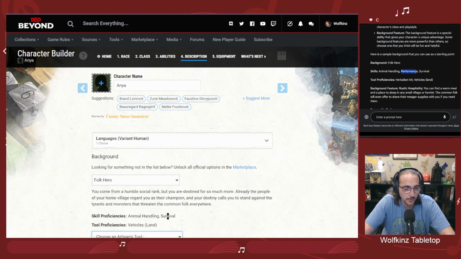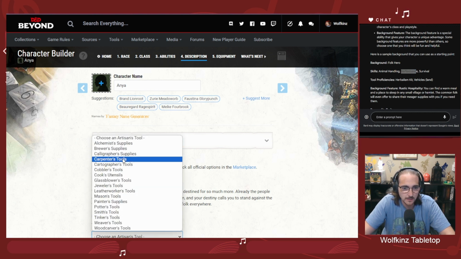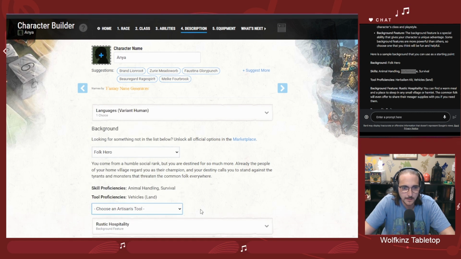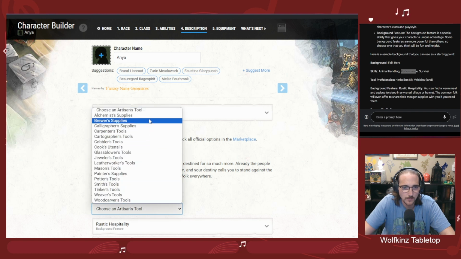That does leave performance that we need to pick up. We can pick that up either back in the ranger, and if it's not a part of that, I'll go back to the race and pick that one up and just shuffle things around a little bit. Tool proficiencies: land vehicle and herbalism kit. So we'll make sure that she has that too. Let's see. I am not seeing it here, unless I am just overlooking it. Yeah, so we might have to work around that just a little bit.